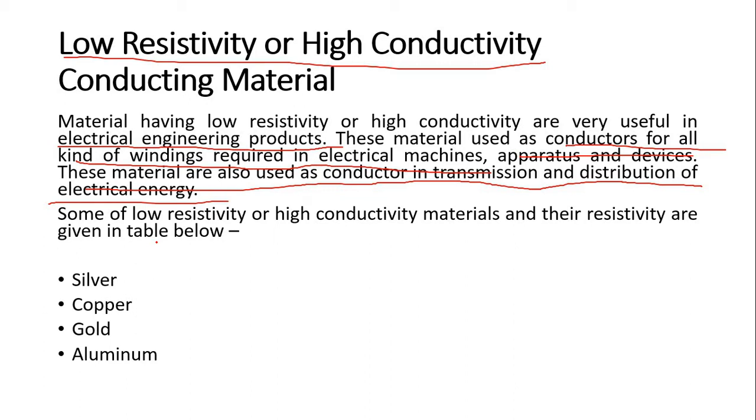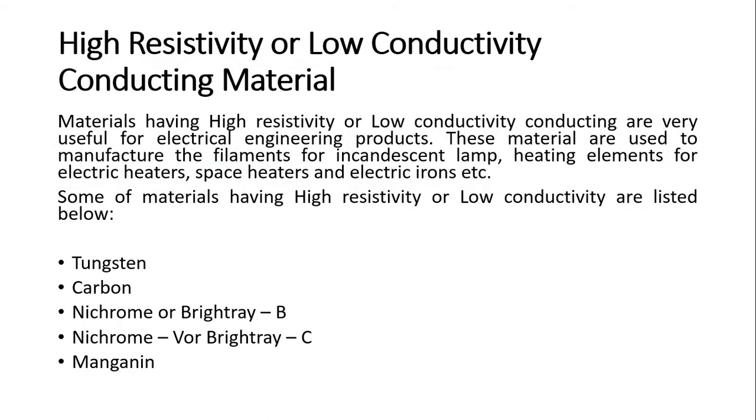Some of the low resistivity or high conductivity materials are silver, copper, gold, aluminium. These materials have very low resistivity, so they have a very high conductivity.